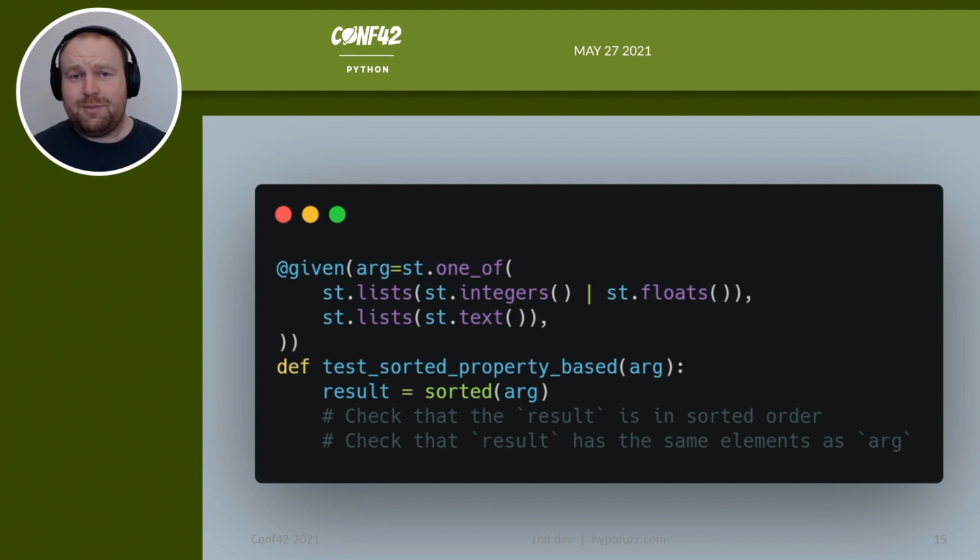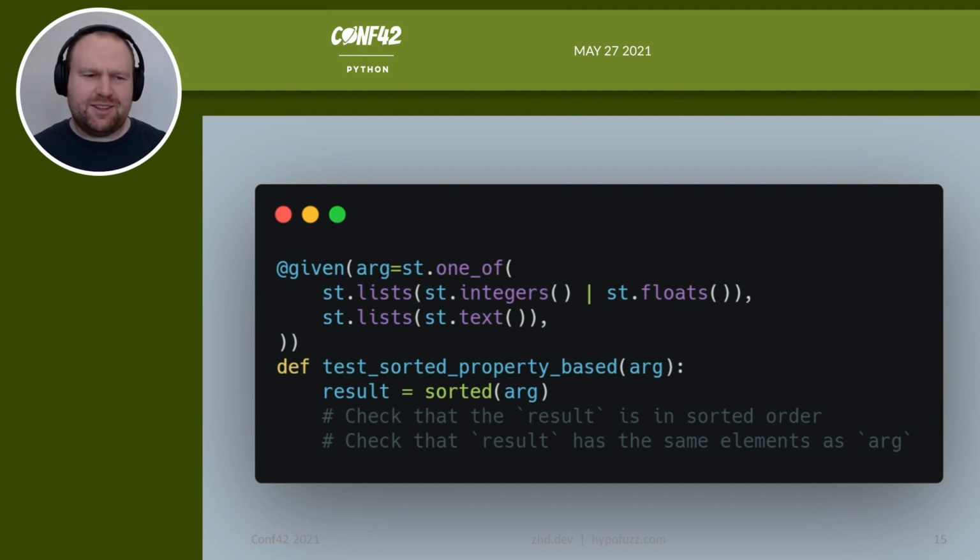And that's exactly what my library Hypothesis is for. It lets you specify what kind of inputs the test function should have, and then you write the test function that should pass for every input. So using that exact same test body that we've had, here we can say that if our argument, that is our input, is either a list of some mix of integers and floating point numbers, or a list of strings, we can't sort a list of mixed strings and numbers because we can't compare those in Python, but we can sort either kind of list, then run the same test.